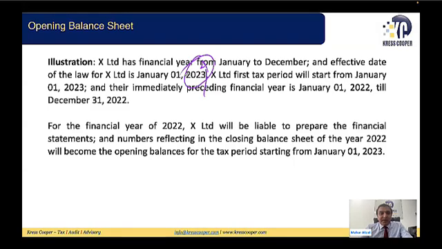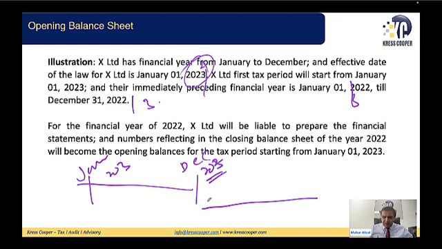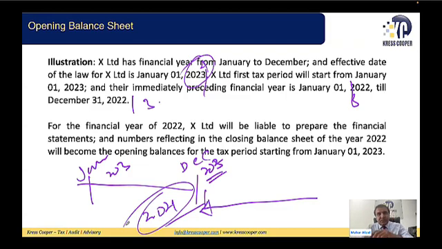X Limited had a financial year starting from the previous financial year. The tax period will start on 1st of January 2024, not 2023. Immediately preceding is the financial year from 1st of January 2023. So basically, my financial year is from January 2023 to December 2023, and the corporate tax law will start on 1st of January 2024. We made this point in a previous lecture.